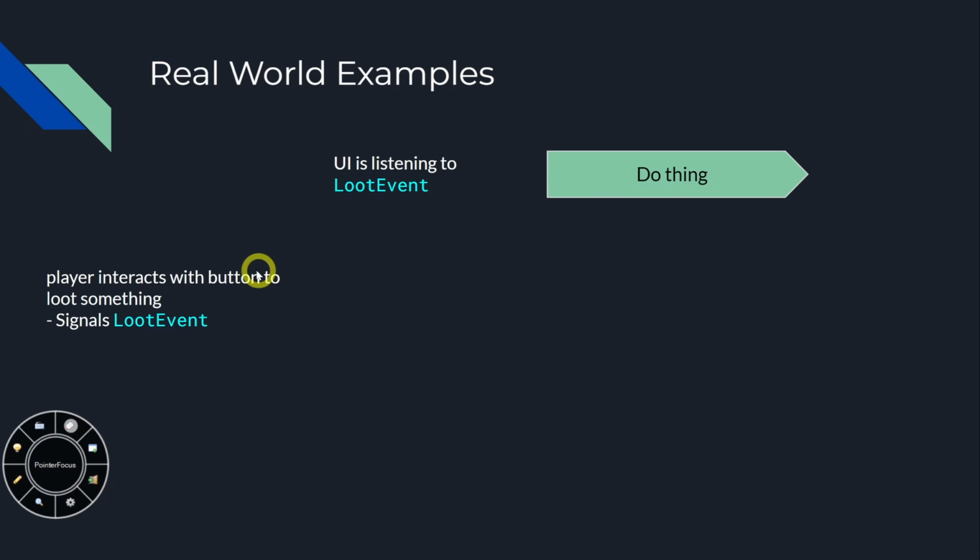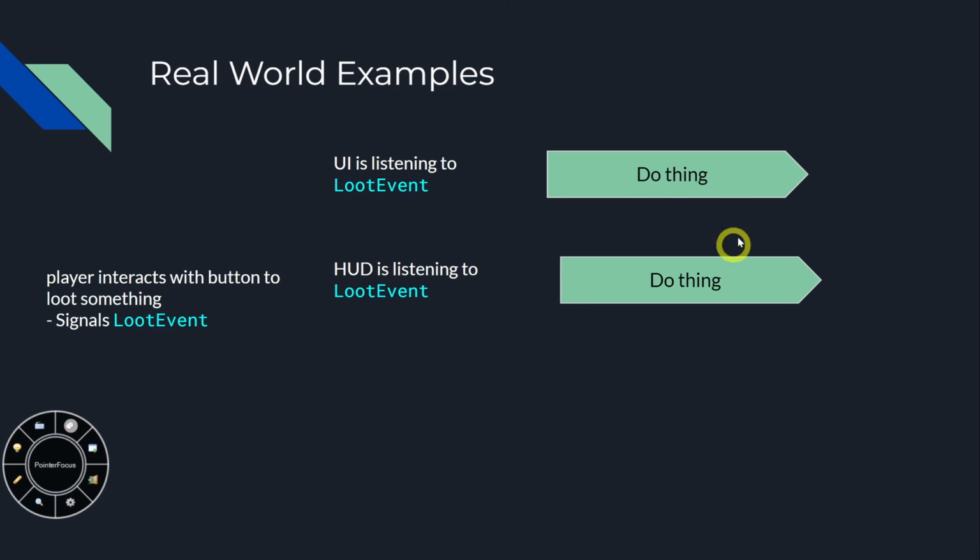Let's say a player interacts with a button to loot something, and it is from a device that has a loot event. And then let's say the loot event is listening to that. Well, let's get some gold, and the UI pops up, but it pops up that thing that shows it got some gold. Okay, well, now we want to add a little thing in the top right that shows off how much gold you have. Well, now the HUD can listen to that loot event.